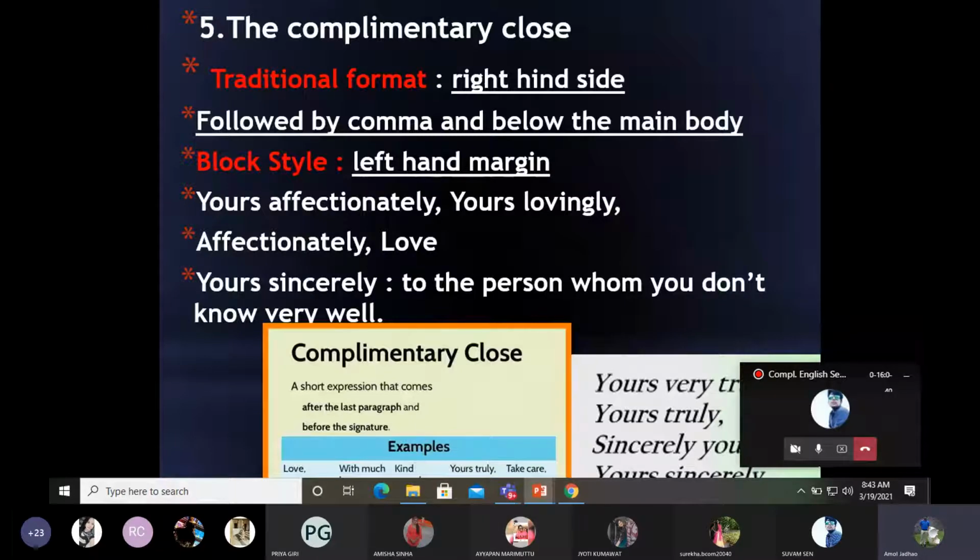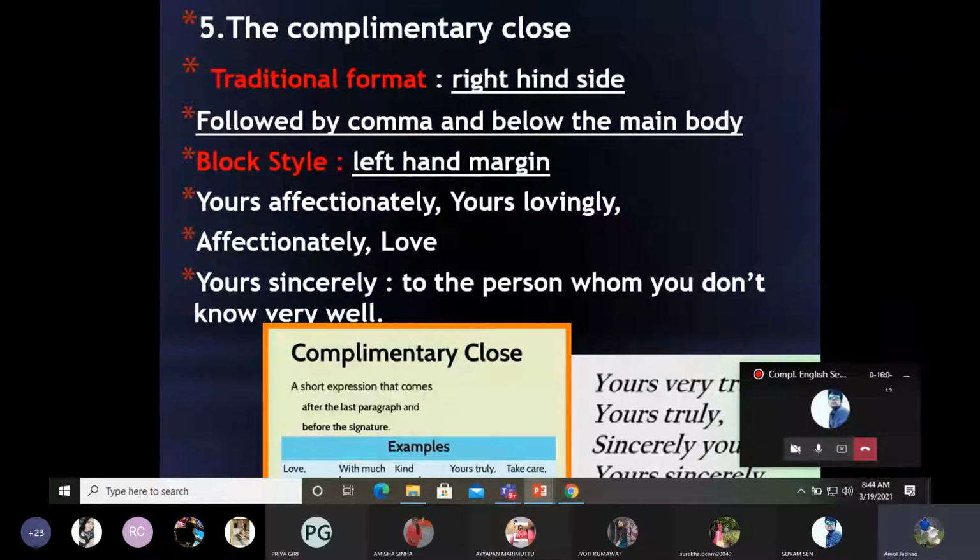So broadly categorized, there are two different formats of writing a letter. Number one, British. Number two, American. So in American, everything is flanked to your left hand side. So what are the general complimentary clause remarks that we use? Yours affectionately, yours lovingly, affectionately yours, or love, yours sincerely.